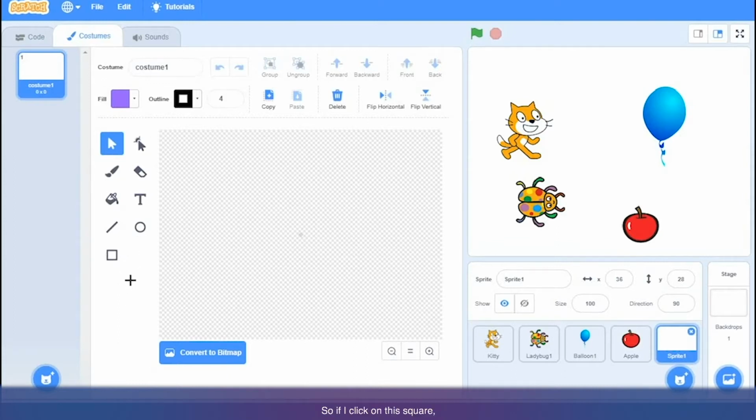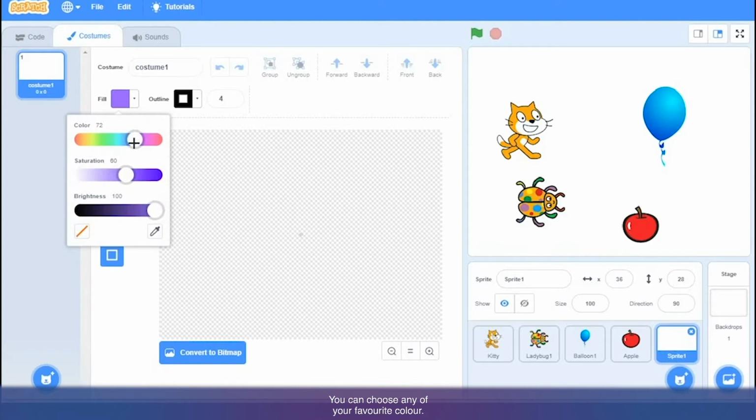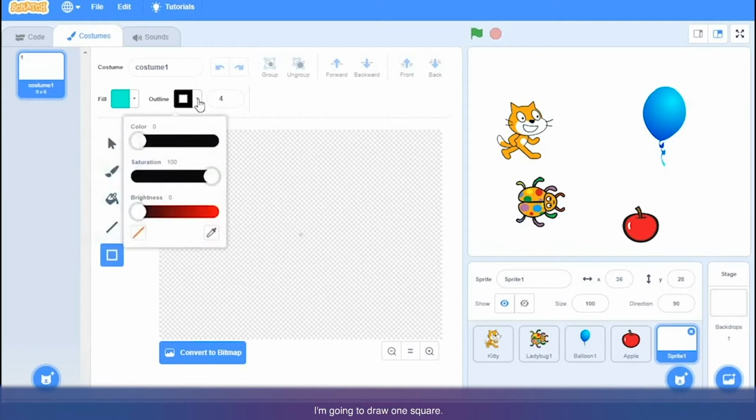Okay, so if I click on this square, then here you can choose a color. You can choose any of your favorite colors. You can choose different shades of that color to make it dark or light, and then the outline. I'm going to draw one square, so for that I will choose this color and I will choose the outline color. You can choose any color for the outline, but for now I will make the brightness 0 to make it black.